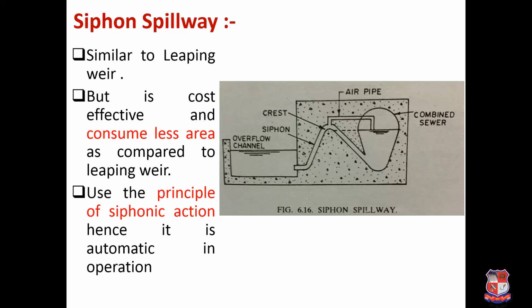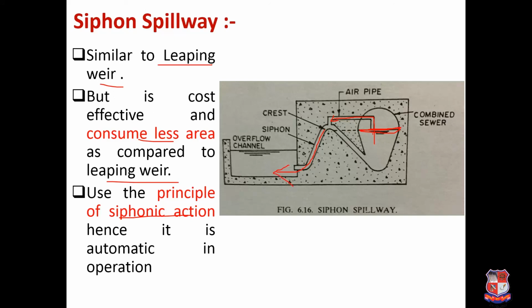Next is siphon spillway. Here also it is similar to the lipping weir, but it is cost effective and consumes less area as compared to the lipping weir. Here there is a use of siphonic action that we have seen in the operation of the automatic flushing tank. Here this is your combined sewer that has some definite volume. Up to this level it has capacity. If it is in excess and some overflow is there, then the water will go inside, meet the siphonic action, and overflow to the overflow channel.